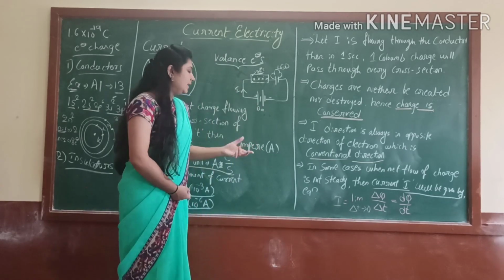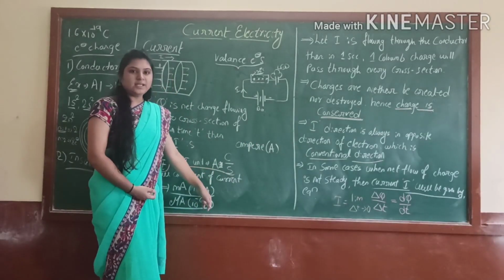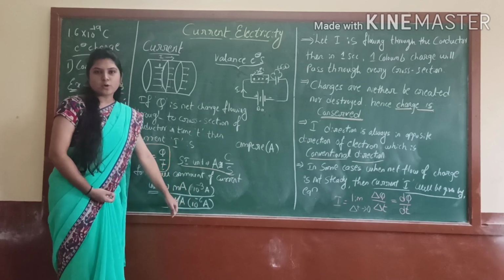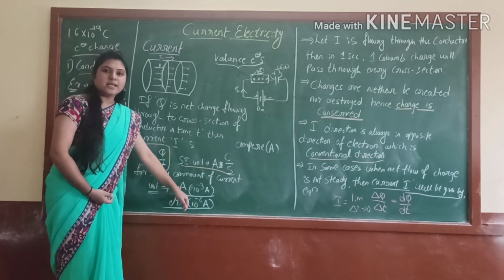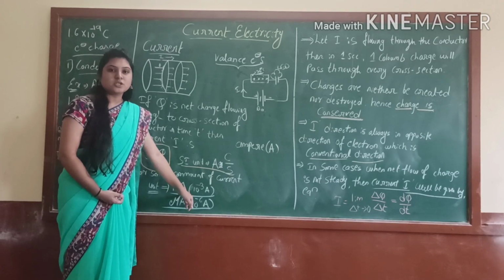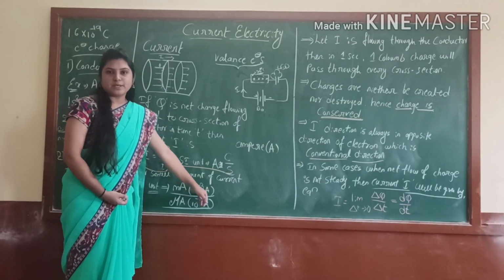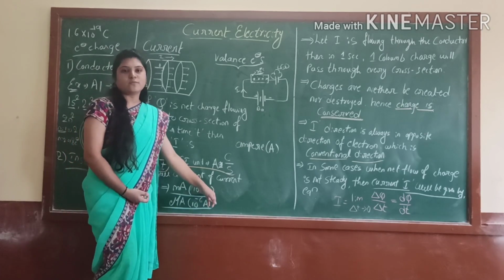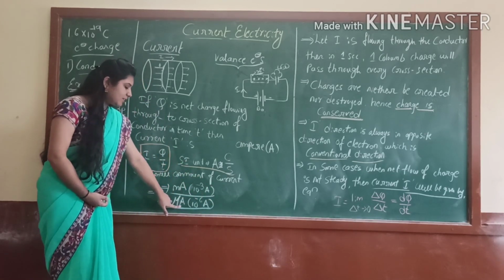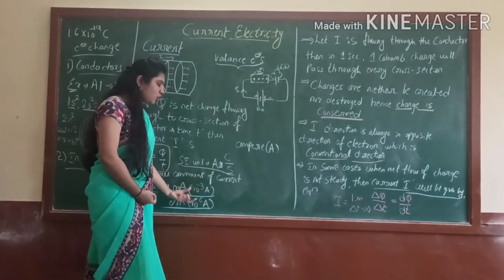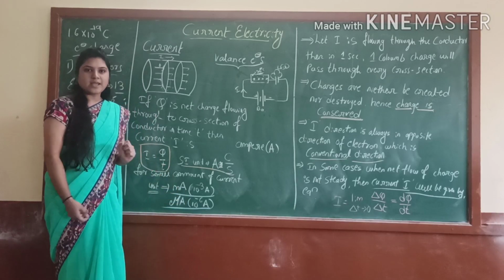In our labs we basically use milliammeters or microammeters. A milliammeter measures 10 to the power minus 3 ampere of current. A microammeter measures 10 to the power minus 6 ampere. These are the small units of current, right?